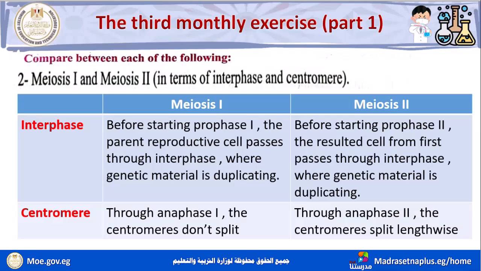While in meiosis 2, before starting prophase 2, the resulted cell from the first division doesn't pass through interphase. In meiosis 1 it must pass through interphase, where the duplicating of the genetic material happens, but in meiosis 2 it doesn't pass through interphase.